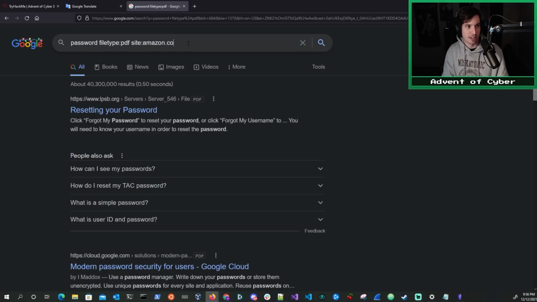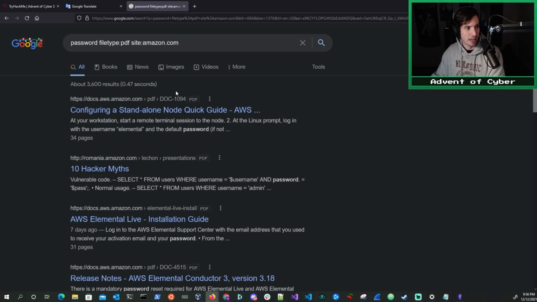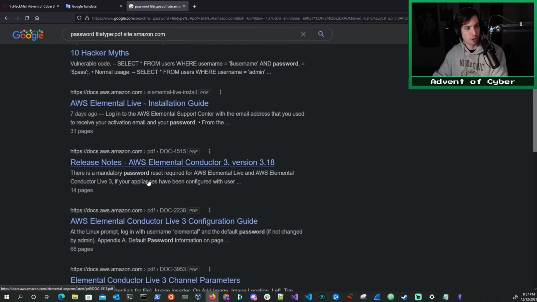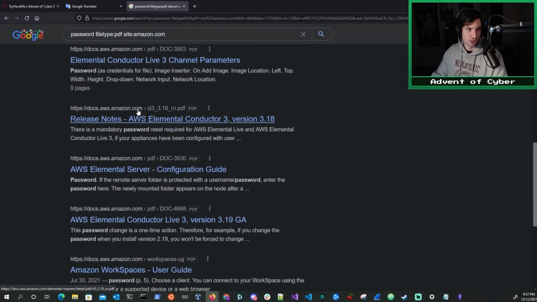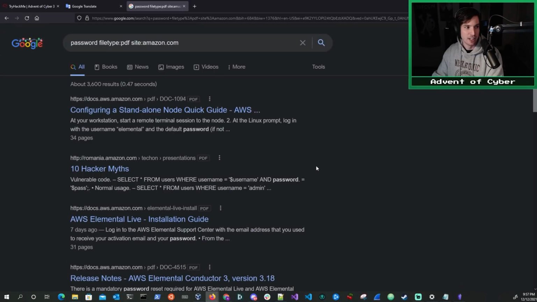Let's just do Amazon.com as an example. And now we're getting all PDF documents on Amazon.com. And you could do this with any company, any domain, and search them using Google for any leaked information that could be valuable to us. How interesting. So again, this is called Google Dorking, Google hacking. Just a very brief introduction.